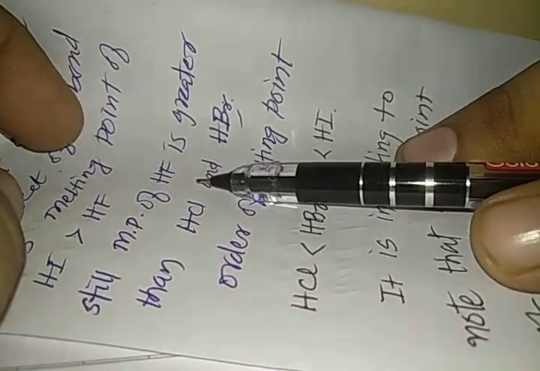In the previous video we studied the melting point. We have seen that the melting point of HI is even greater than HF. Otherwise the melting point of HF is greater than HBr and HCl because HF has hydrogen bonding, but the melting point of HI is more than HF because the molecular mass increases as we go down the group. So the molecular mass of HI is almost 128 gram per mole, whereas the molecular mass of HF is 20 gram per mole, and thus there is a vast difference of molecular mass. So the van der Waals forces increase, that overcomes the effect of hydrogen bonding, and thus the melting point of HI is more than the melting point of HF.